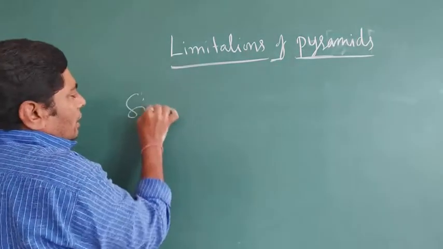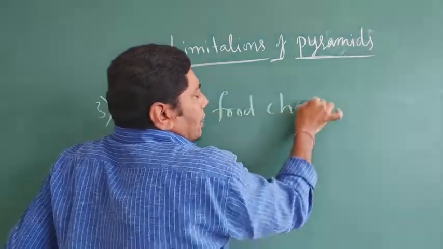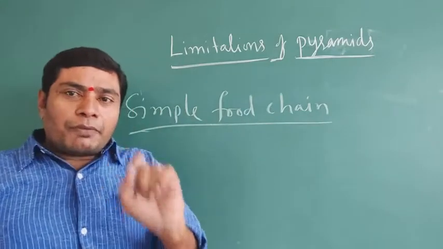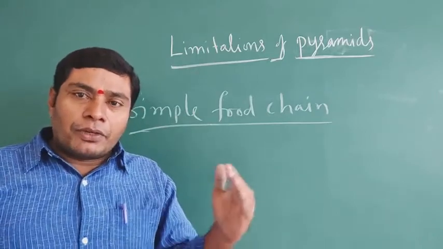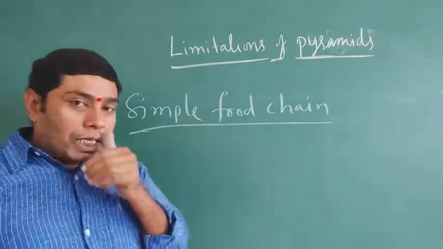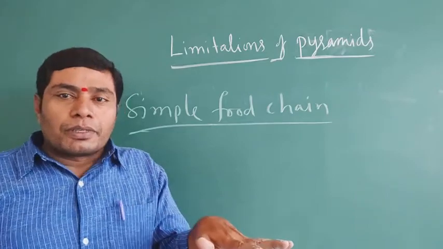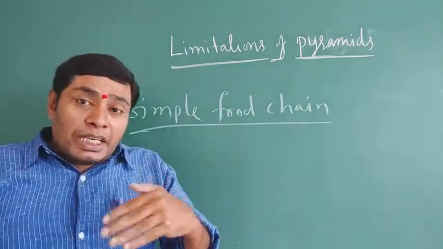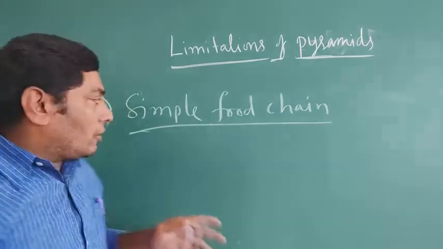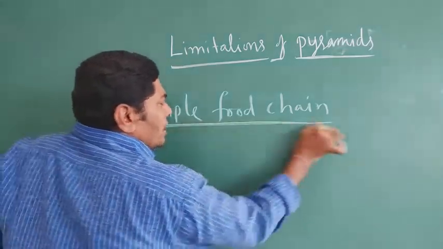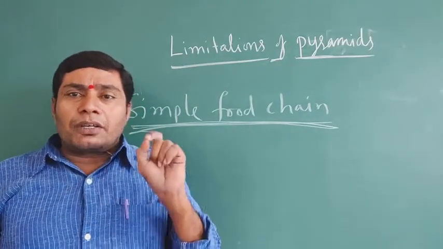In the simple food chain, the organisms depend on only one type of organism. So after a few days or a few years, the prey becomes extinct, but the depending organisms cannot disappear from the earth. So the simple food chain cannot be represented in the total pyramid.